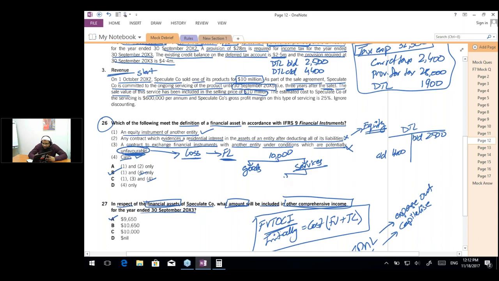And the services of 1 year has actually passed. So I can record the revenue of the goods and the 1 year service. But I cannot record the revenue of the last 2 years. This is something that we have already discussed in final accounts as well. The estimated cost to Speculate company of the servicing is $600,000 per annum. Speculate company's gross profit margin on this type of servicing is 25%. So can you calculate the selling price of servicing?